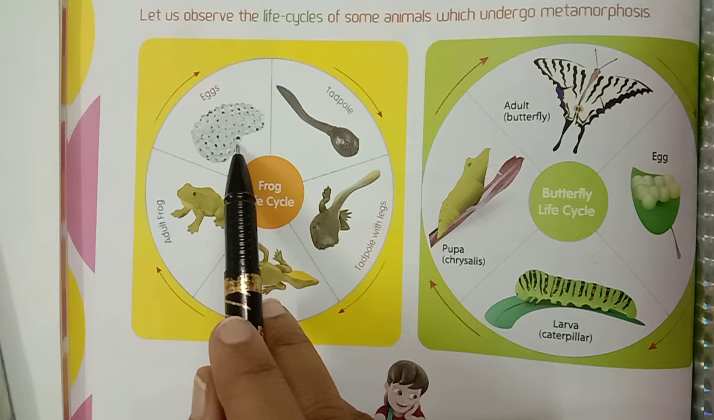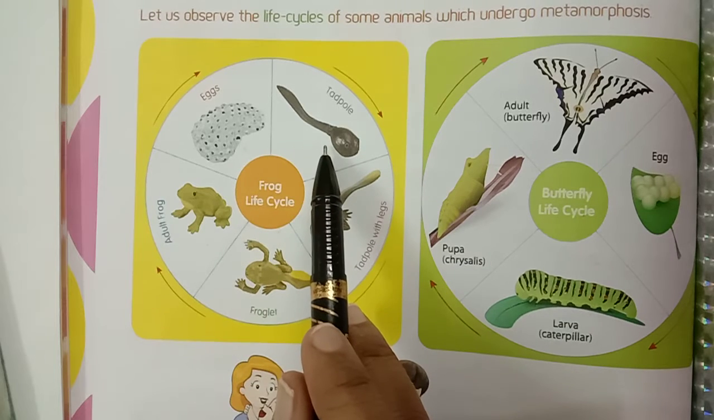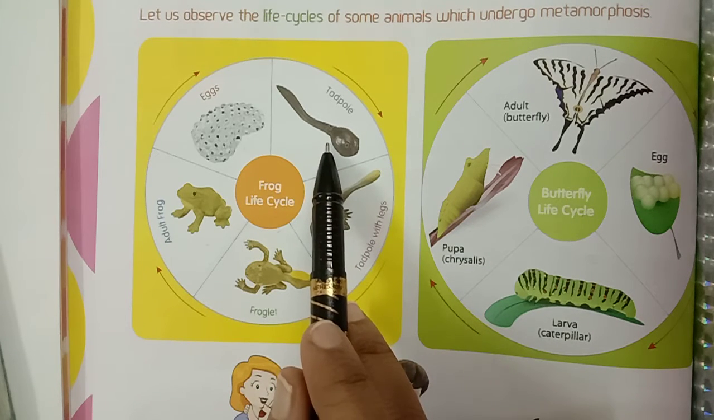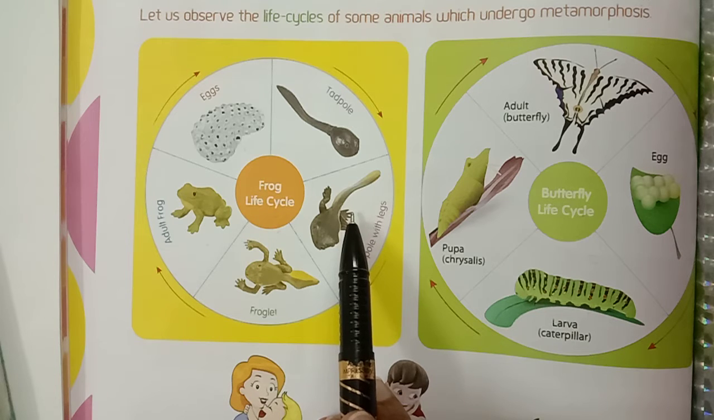transparent outer layer to protect the embryo from drying up. The embryo grows and releases the early larva called tadpole. What is called tadpole, children? The embryo grows and releases the early larva called tadpole. A tadpole lives in water like a fish.